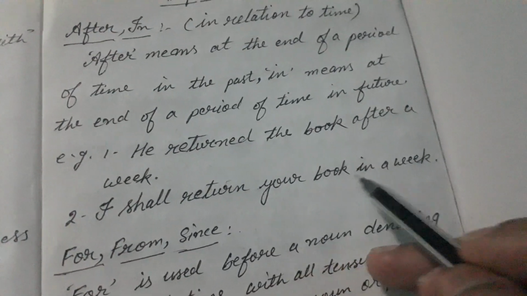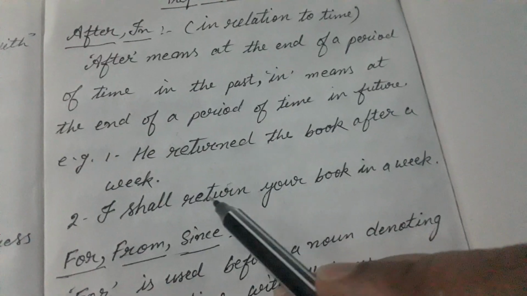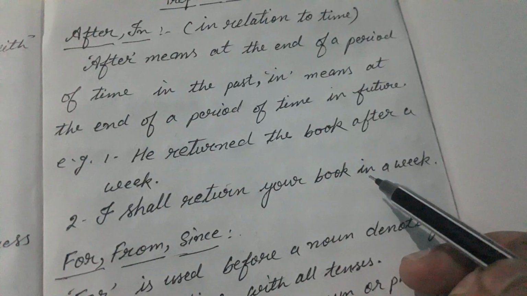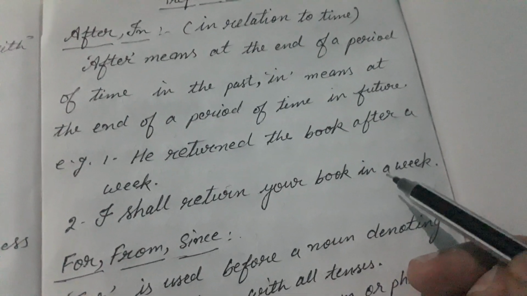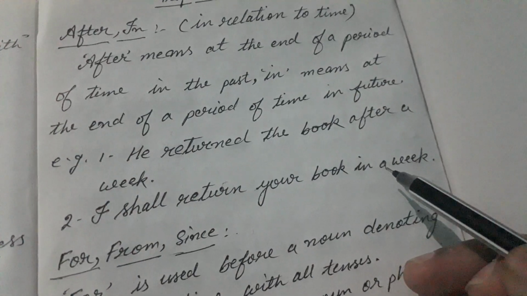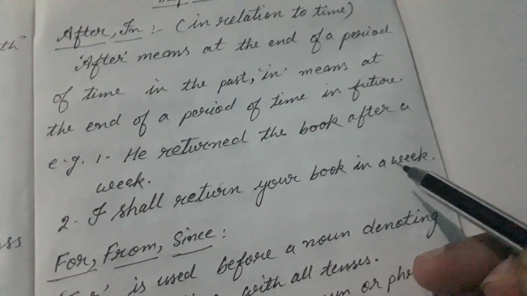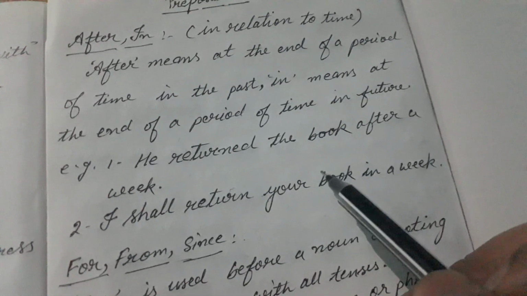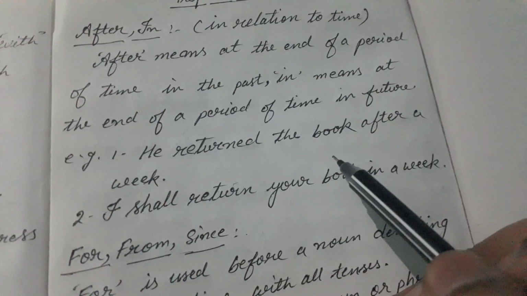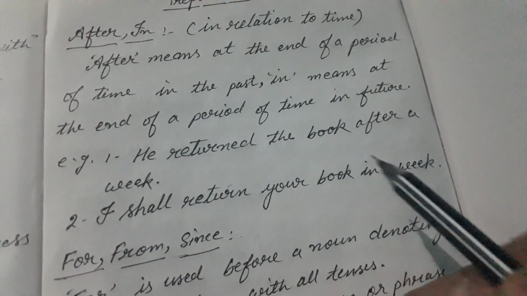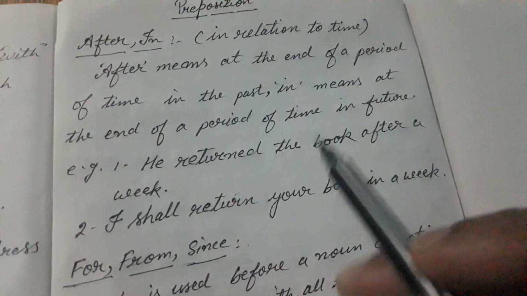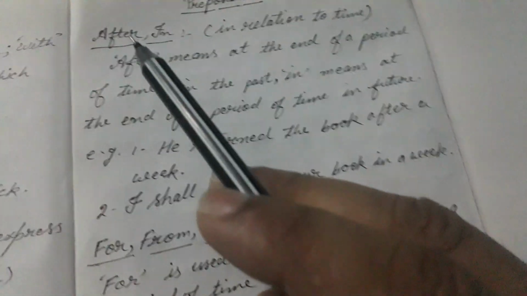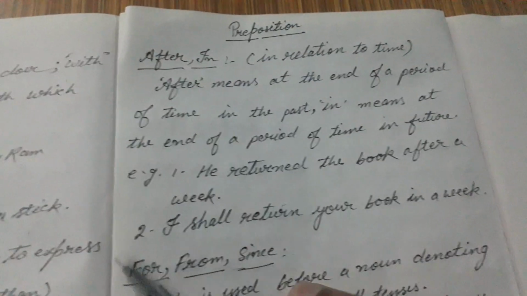I shall return your book in a week. So you find that here the sentence is in future. That's why I have used here in to show the end of a period of time, that is here a week. So if the sentence is in future and we have to show the end of a period of time, we have to use in. If the sentence is in the past and we have to show the end of a period of time, we have to use after. So this is the basic difference between after and in relation to time.